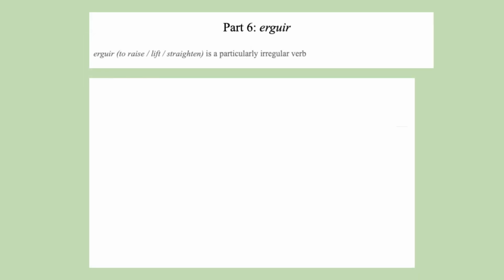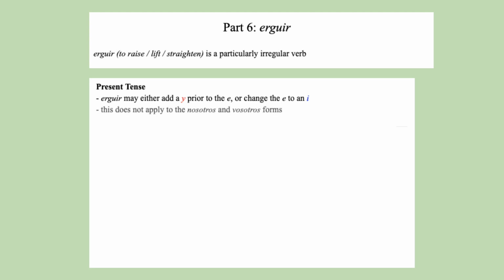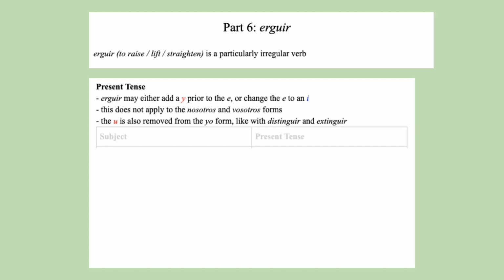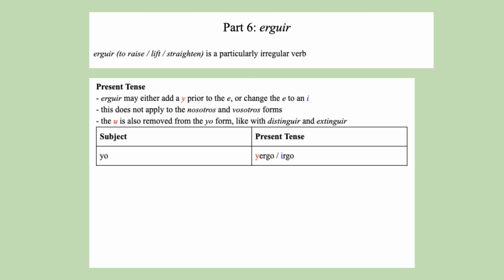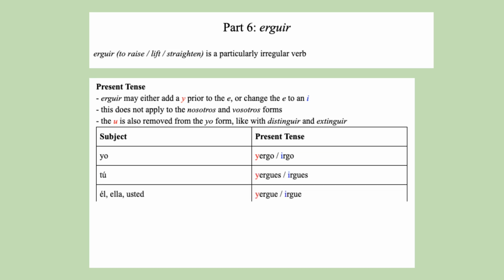Erguir is a particularly irregular verb. In the present tense, it may add a Y before the E, or change the E to an I. But nosotros and vosotros are conjugated regularly. The U is also removed from the yo form, like with distinguir and extinguir. Yergo, irgo. Yergues, irgues. Yergue, irgue.